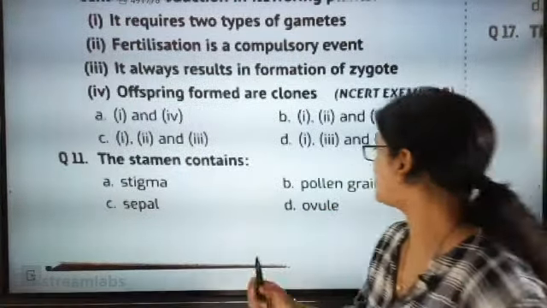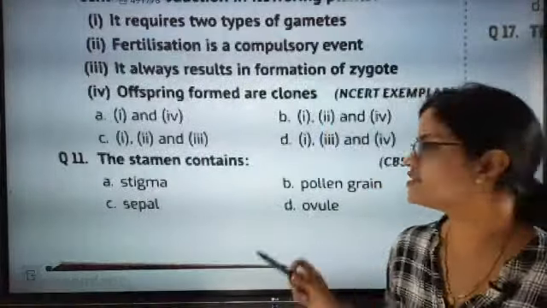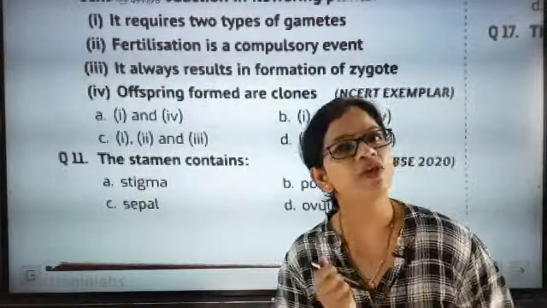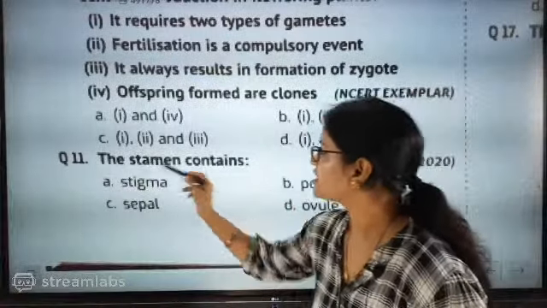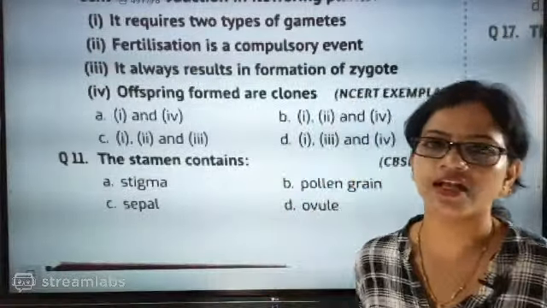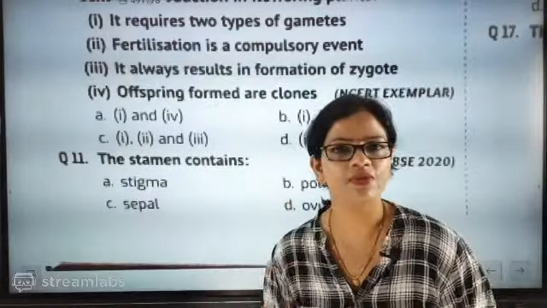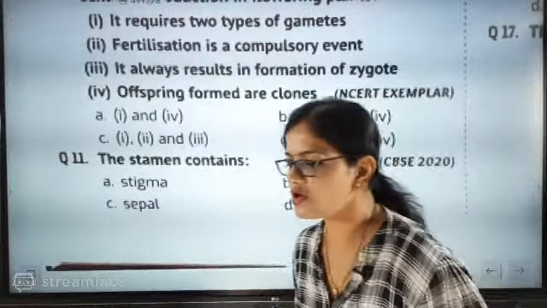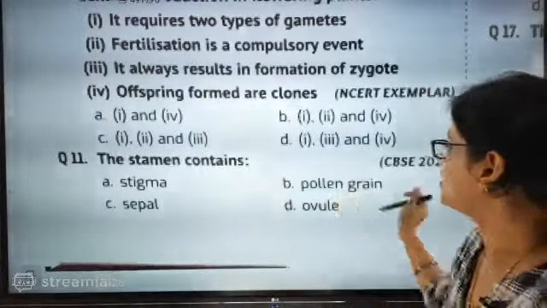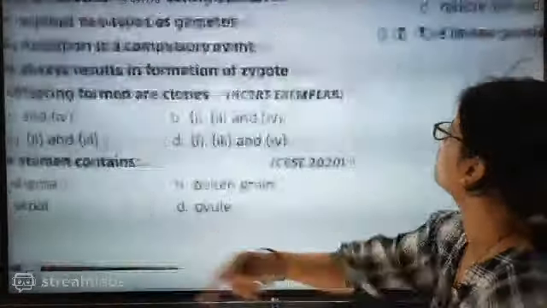Yes, beta, look here. Pollen grain, and that is exactly what? Anther and pollen are part of the male reproductive section. And here, stamen is exactly the one containing anther and pollen. Stigma, style, ovary is the female one, the pistil. So this is male, so this is the odd one out, kill it. Now go for the next question.